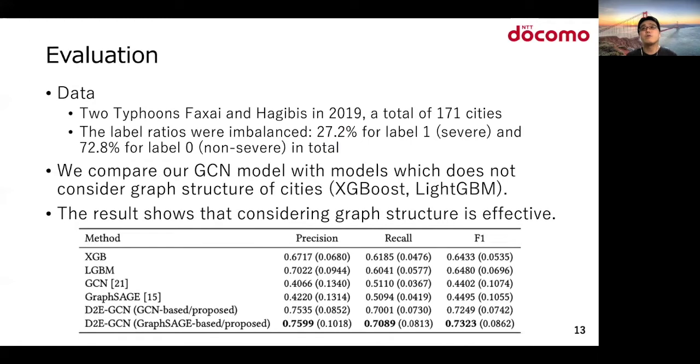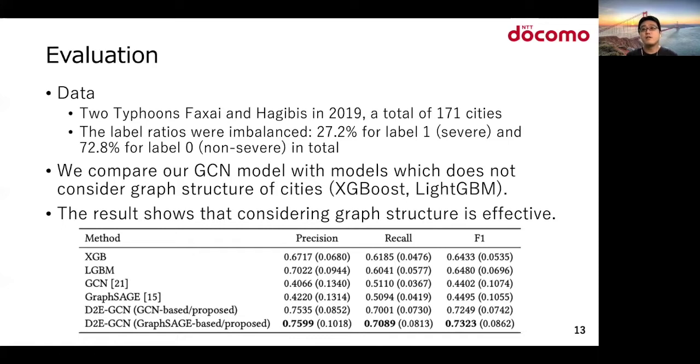We evaluated our method using 2 typhoons that hit Tokyo in 2019. The total number of target cities was 171. The level ratio was almost 30% for level 1, severe, and 70% for level 0, non-severe.